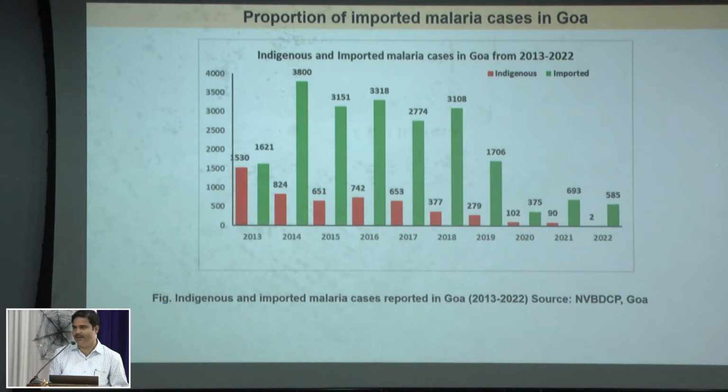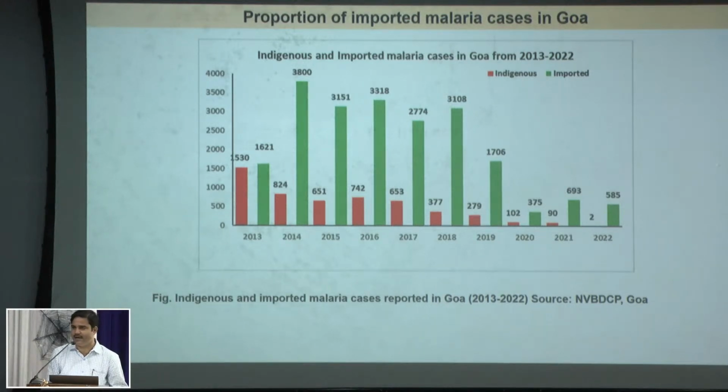In 2013, the proportion was quite similar, 50-50%. Further, from 2014 onwards, the number of indigenous cases has gone drastically down as compared to the imported cases because of the efforts by the National Institute of Malaria Research Field Station Goa and the Directorate of Health Services, and different health centers located in different parts of the state, because of the quick detection and the prompt treatment of all the malaria cases.